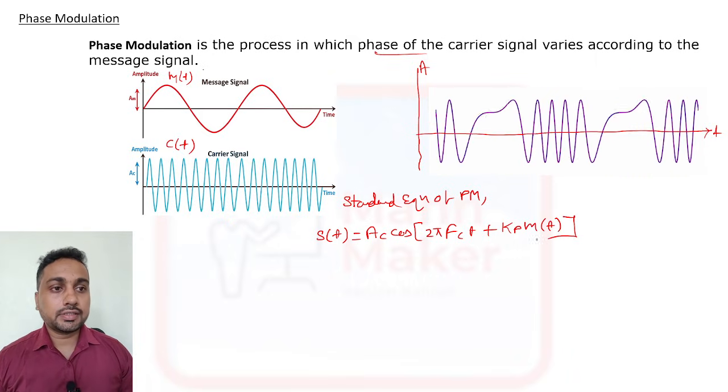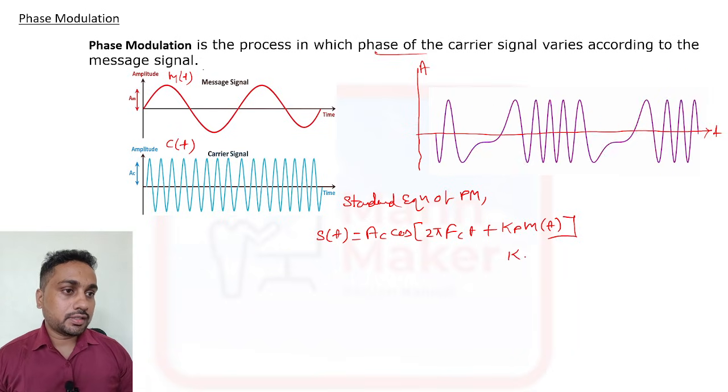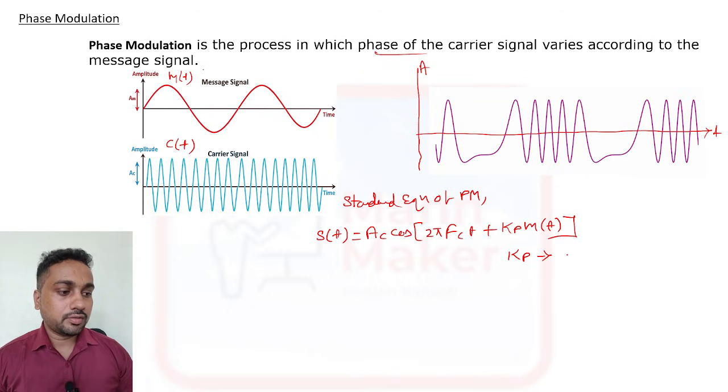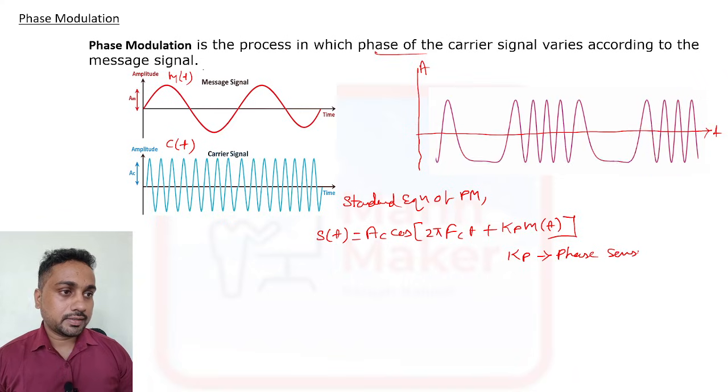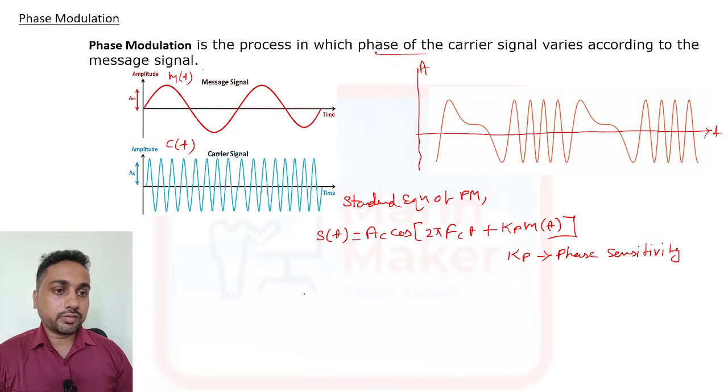This is the standard equation for phase modulation, where Kp is called the phase sensitivity.